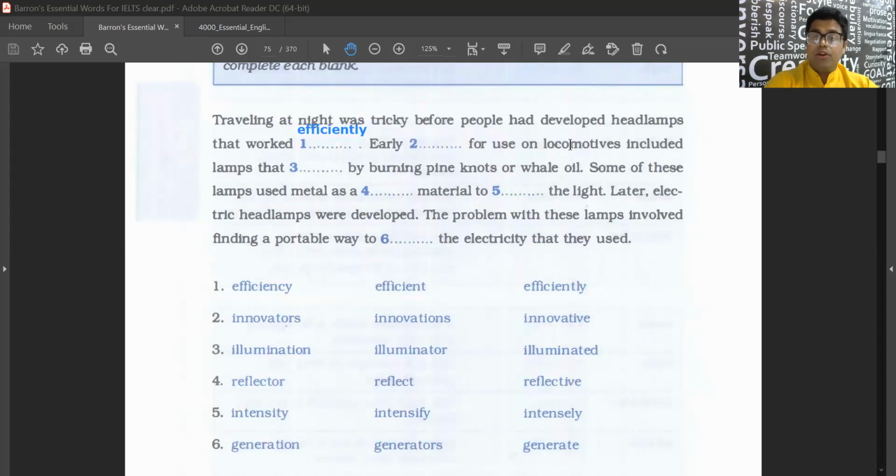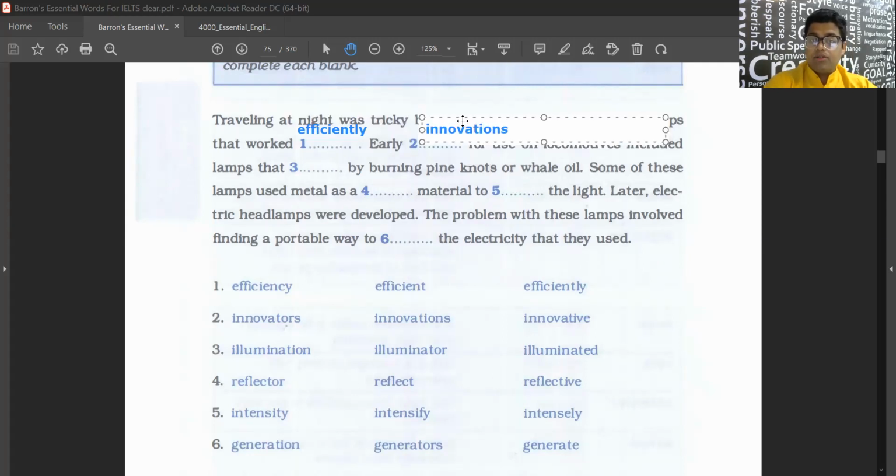Early dash for use of locomotives included what? Early innovators, innovations, or innovative? Innovations. Early. Innovators won't be the correct answer, obviously. Yes, early innovations.